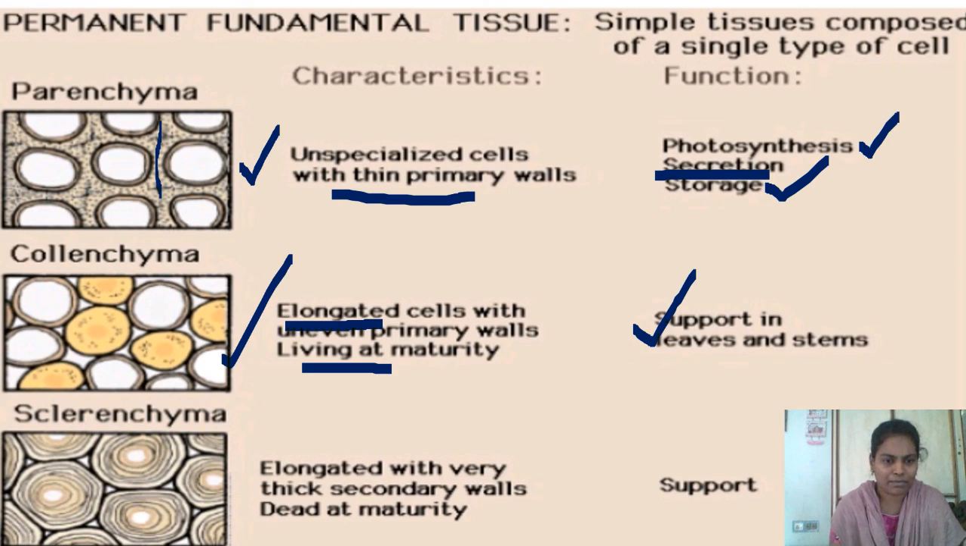and also it gives support to the plant. The third type of simple permanent tissue is sclerenchyma. Elongated cells are present with thick secondary walls, and these cells are dead cells. Matured dead cells are present with thick walls which contain lignin. No intercellular spaces are present. If you see the function, it gives hardness to the plant, and it gives strength to the plant also. It gives mechanical support to the plant.